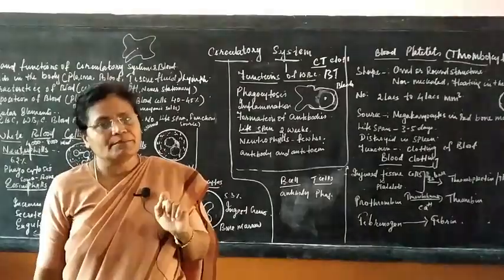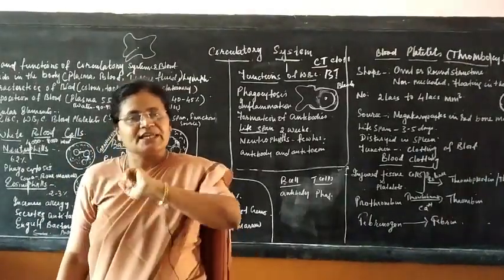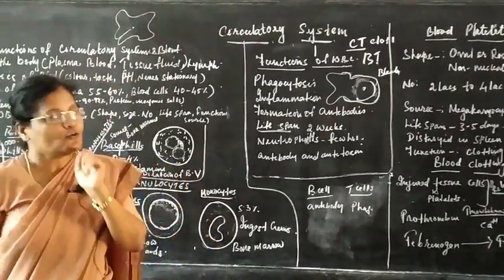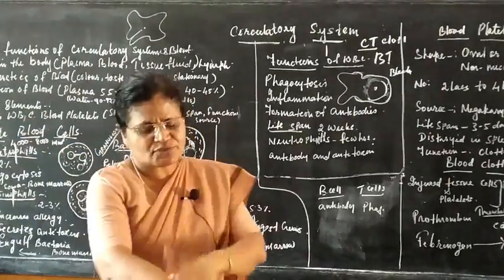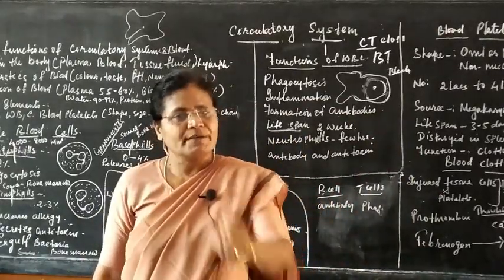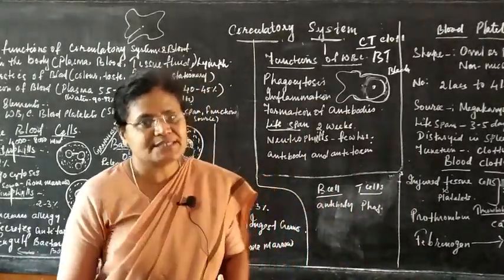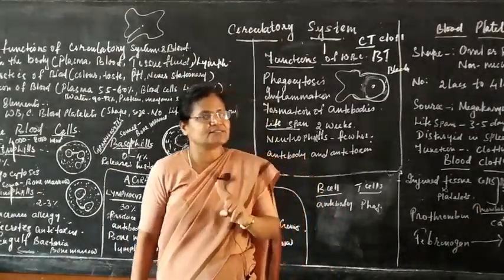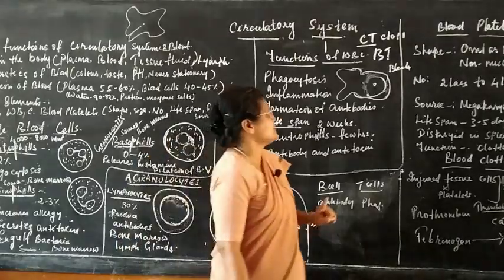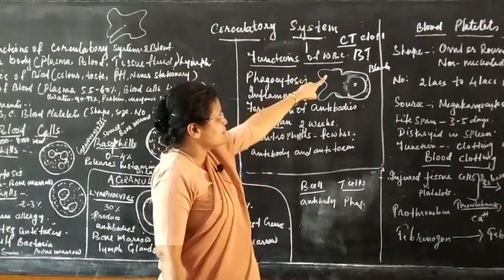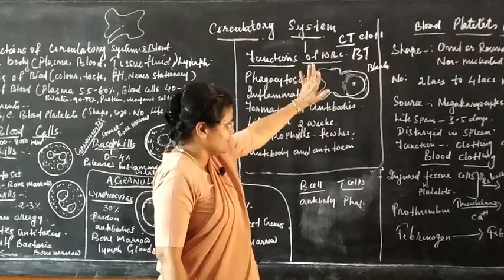You are suffering from vitamin K deficiency leading to a disease called hemophilia, which you have learned in the genetics chapter, which is a genetic disease. So the clotting should be within 5 minutes.